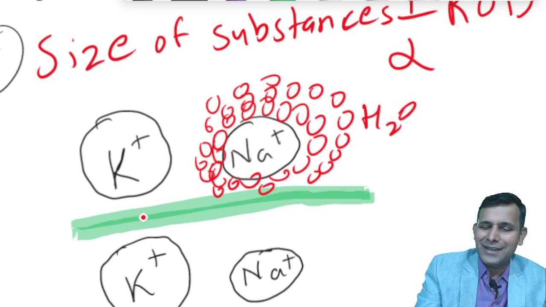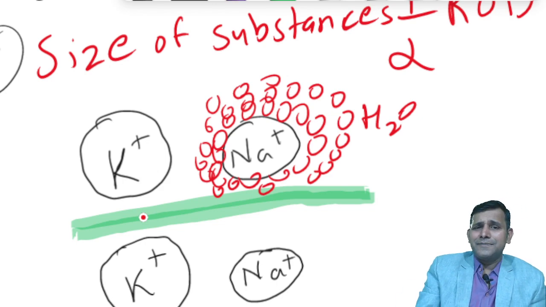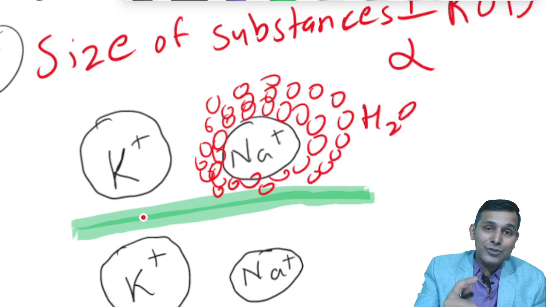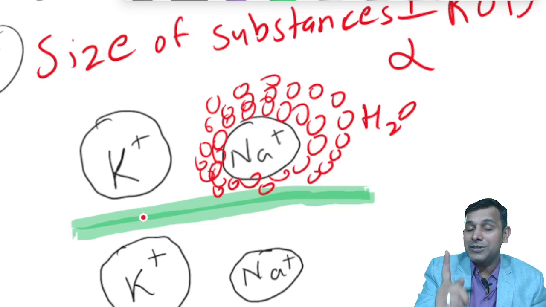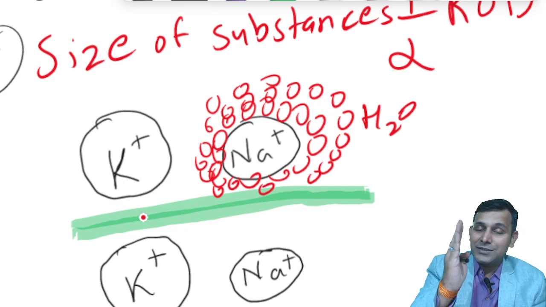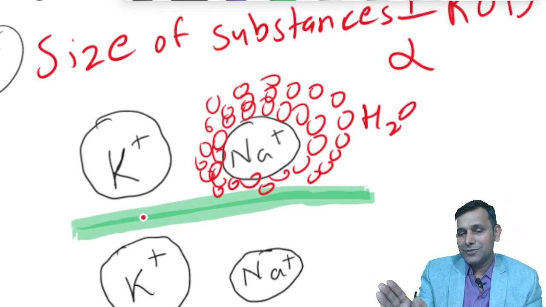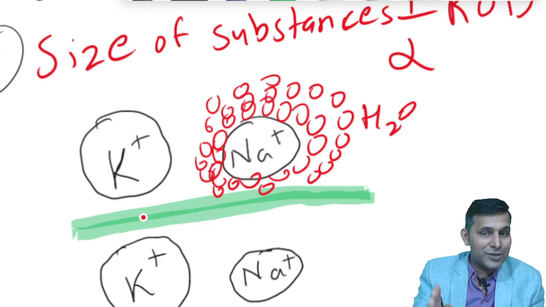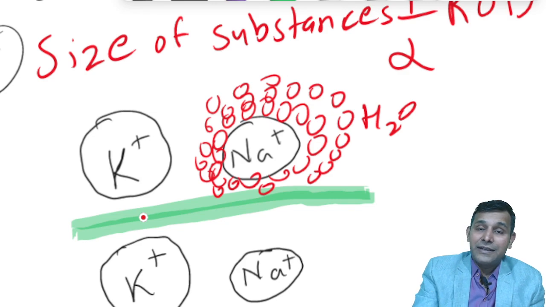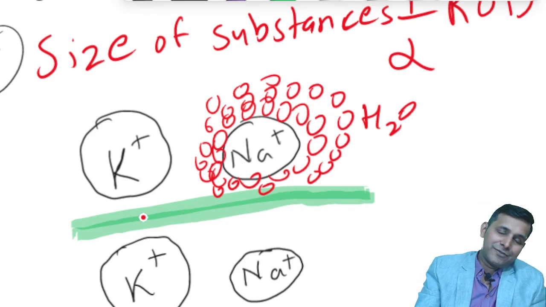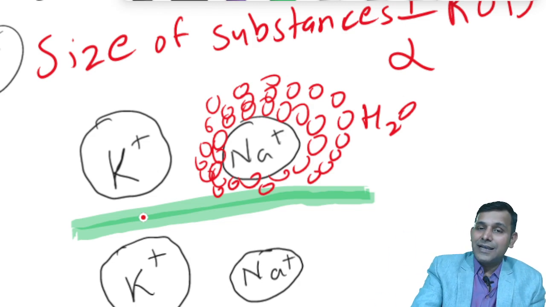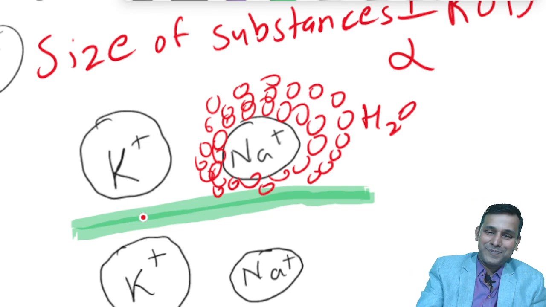Okay, so remember these are some very typical examples, or you can say features, which are quite exceptional cases that we should remember here. But one point stays: more the size, lesser the diffusion. So the size of the substance is inversely proportional to the rate of diffusion, or you can say the rate of diffusion is inversely proportional to the size of the substances. So more the size, lesser the diffusion; lesser the size, more the diffusion.